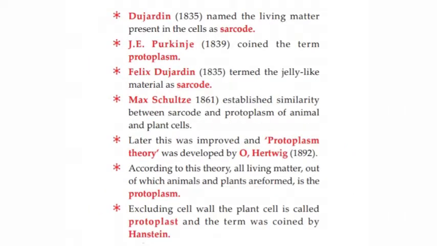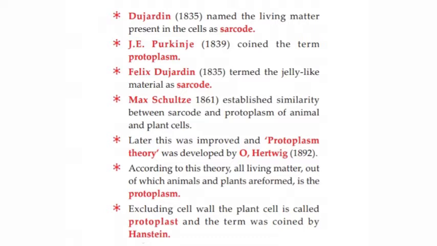Desjardins named the living matter present in the cells sarcode. J. Purkinje coined the term protoplasm. Felix Desjardins termed the jelly-like material as sarcode. Schultze established the similarity between the sarcode and protoplasm of animal cells and plant cells.